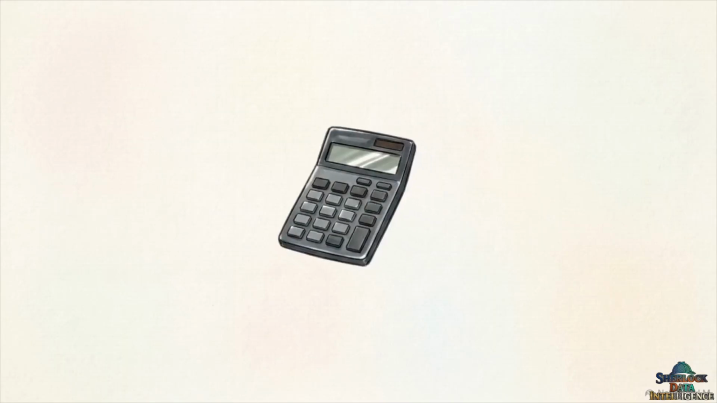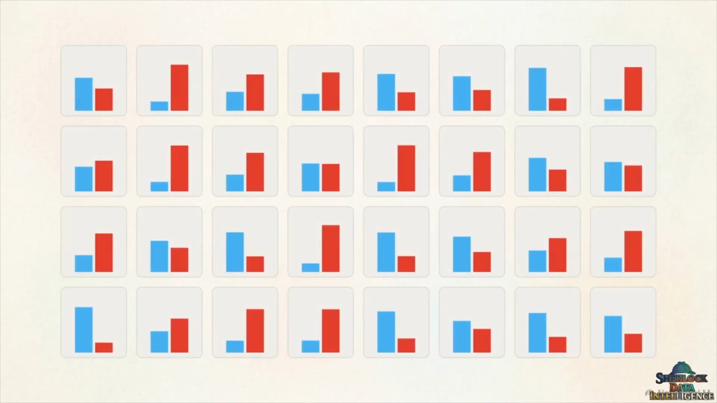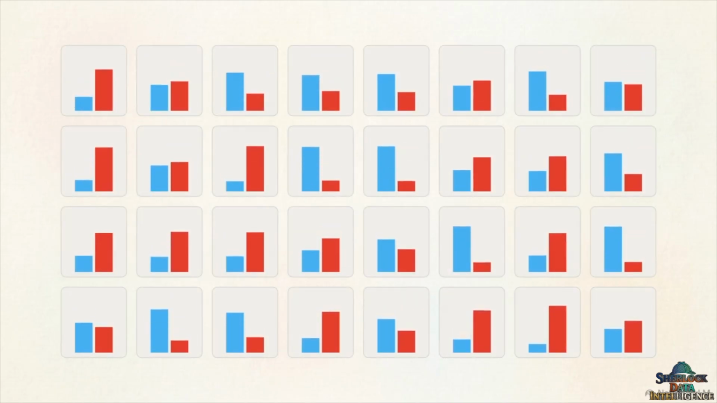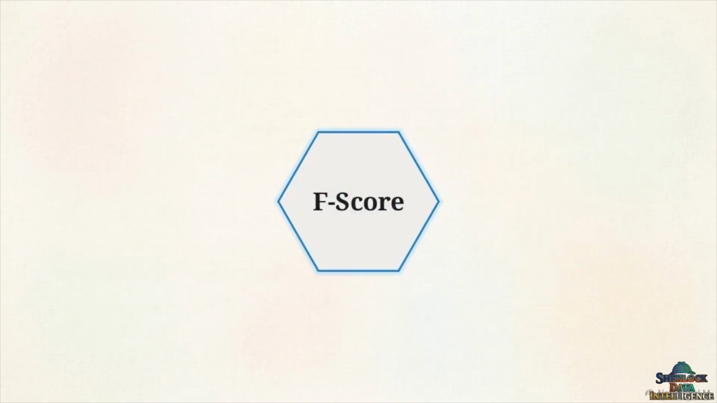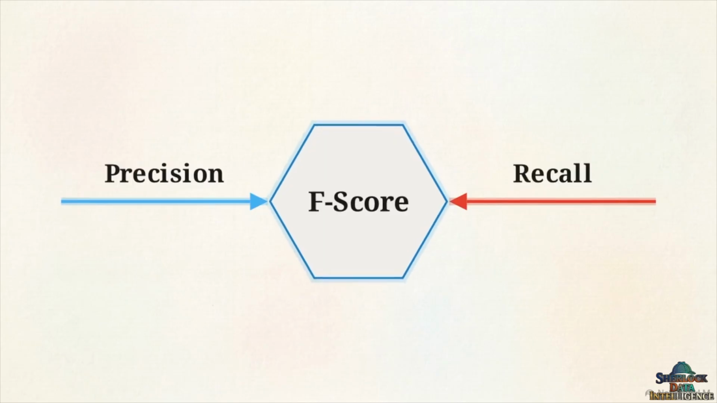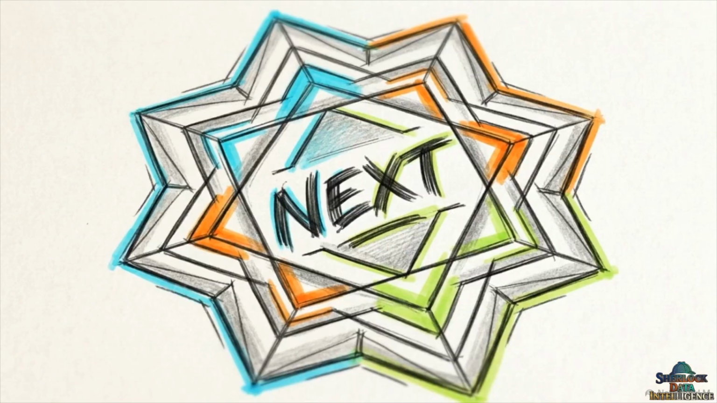But this leaves us with a structural problem. If you need to quickly compare hundreds of different model iterations, you cannot constantly juggle two competing metrics on a sliding scale. To do that, we need a single mathematical score that effectively balances both precision and recall. That brings us to the F1 score, which we will break down in the next video.